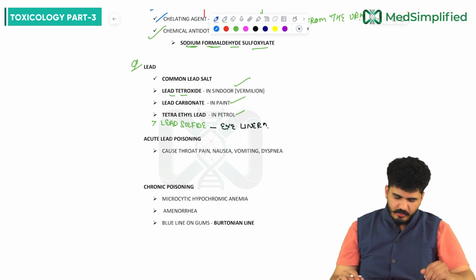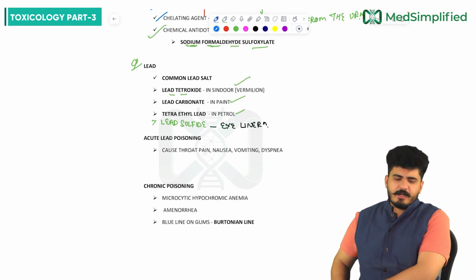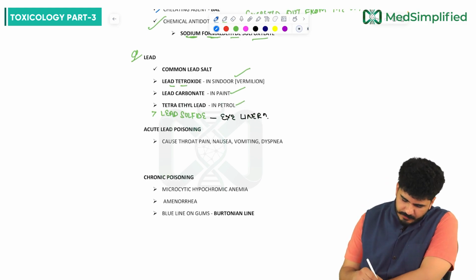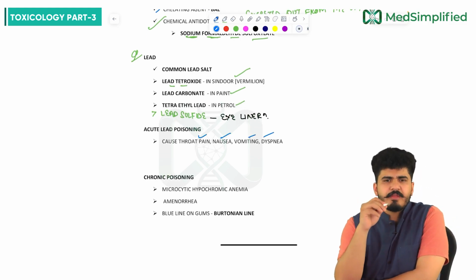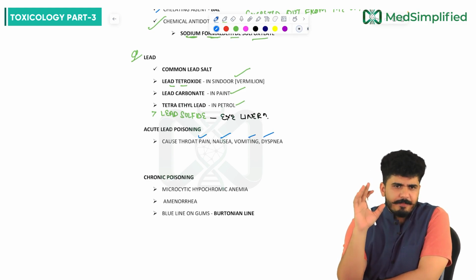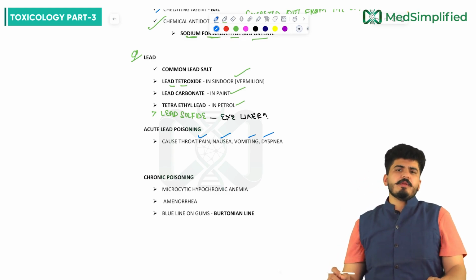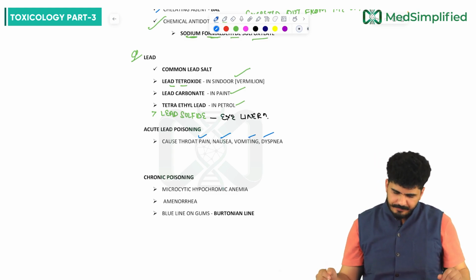Now sir, acute and chronic poisoning. If we talk about acute lead poisoning, it causes throat pain, nausea, vomiting, dyspnea. With mercury also dyspnea-like features were there. With lead also dyspnea-like features are there if it is acute poisoning, my dear friends. So there will be throat pain, nausea, vomiting, and dyspnea.